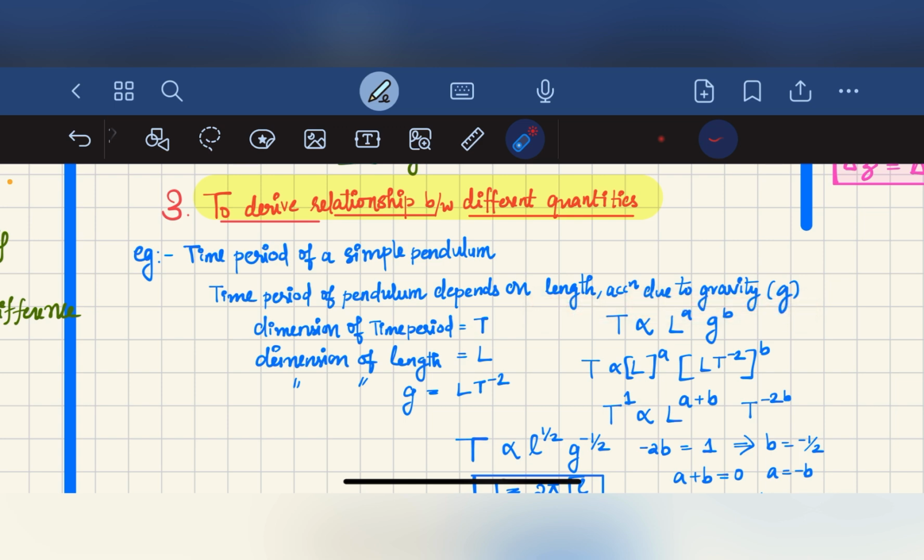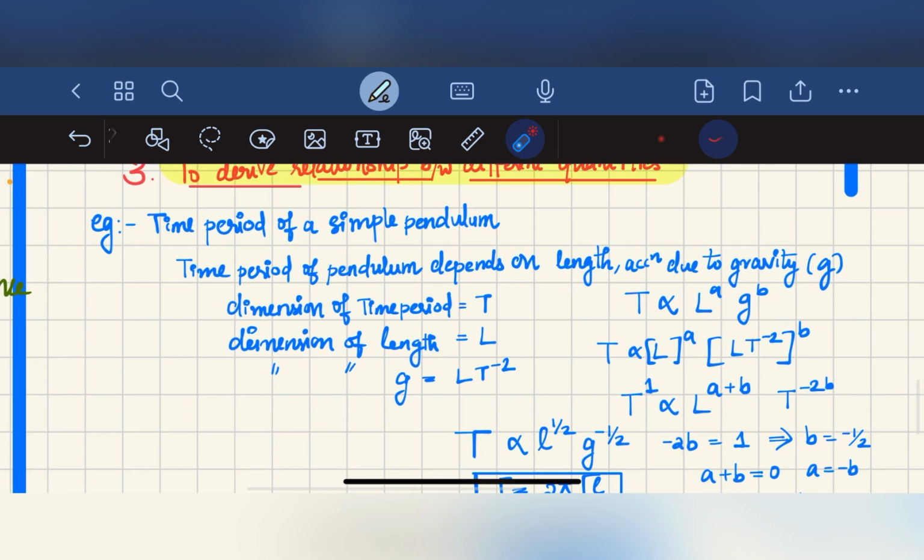So we can say that the dimension of time period is equal to T, and the dimension of length is equal to L. We already know that the dimension of acceleration is equal to LT raised to minus 2, so the dimension of acceleration due to gravity will also be LT raised to minus 2.